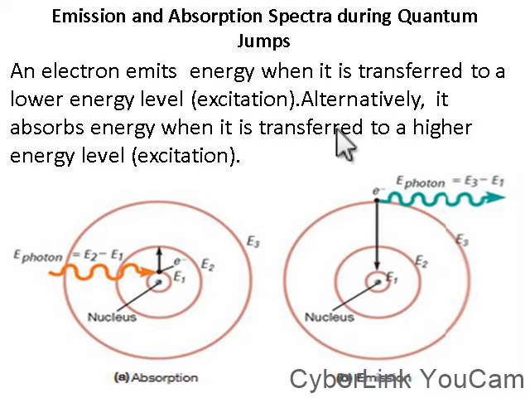Alternatively, it absorbs energy when it is transferred to a higher energy level. These are two hydrogen atoms, analogized to explain the Bohr hydrogen atom model.